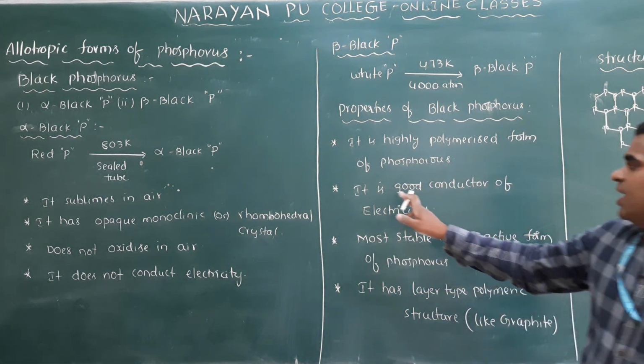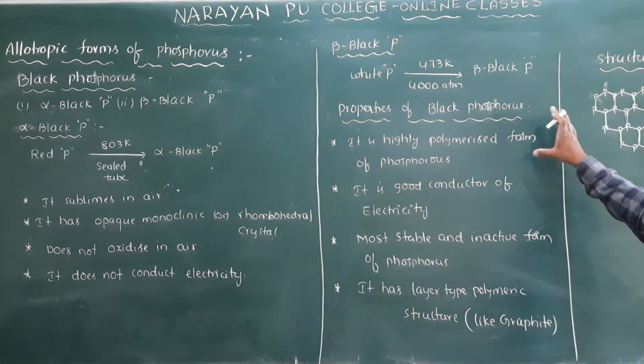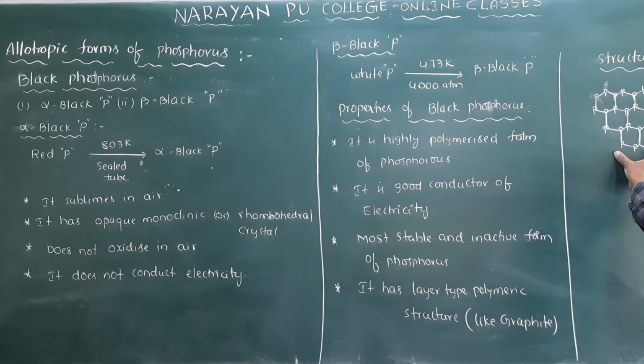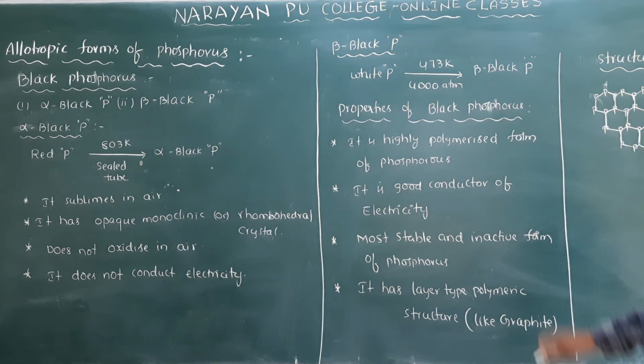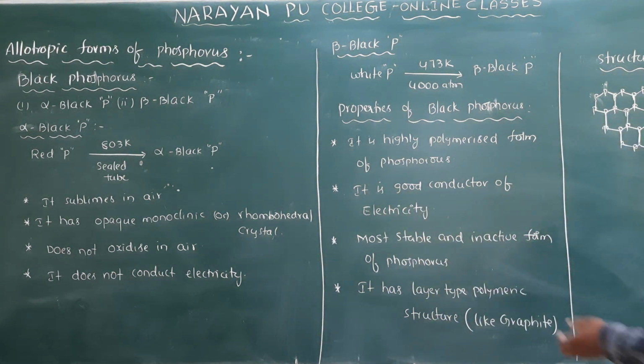So it is a very good conductor of electricity. The structure of black phosphorus is very similar to graphite. Clear ma? Phosphorus will have a lone pair of electrons, so that's why they can carry the electricity. So that's why it is a good conductor of electricity and most stable among the three.